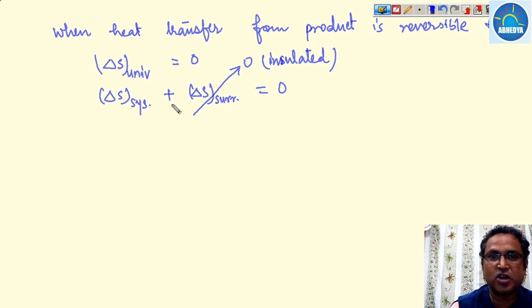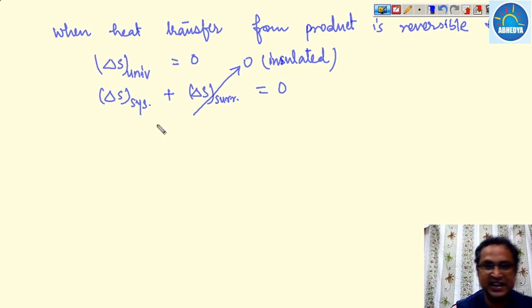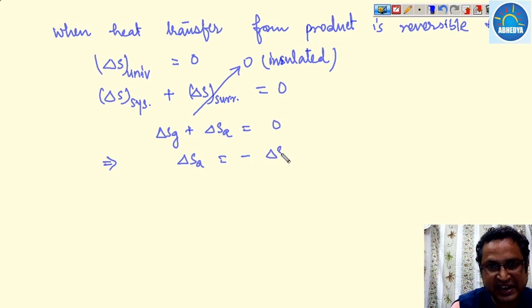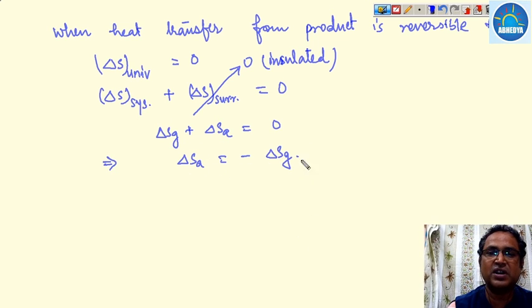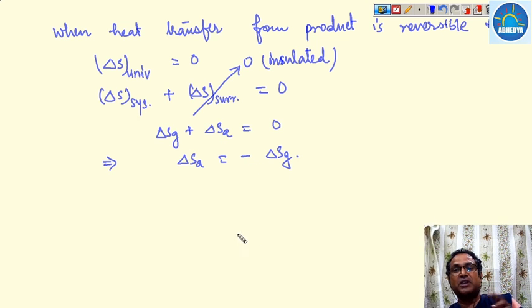Means change in entropy of the system is 0, and the system consists of the gas as well as the air. So delta S gas plus delta S air has to be 0, or we can say that delta S air is equal to minus delta S gas. That is, the change in entropy of air will be equal to the change in entropy of gas with a minus sign. Why are both equal but opposite in direction?